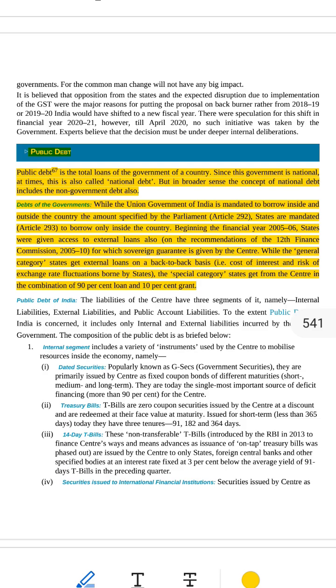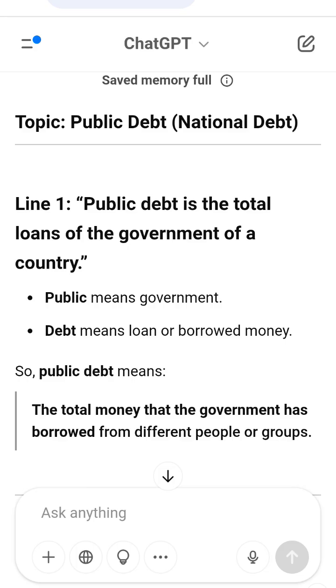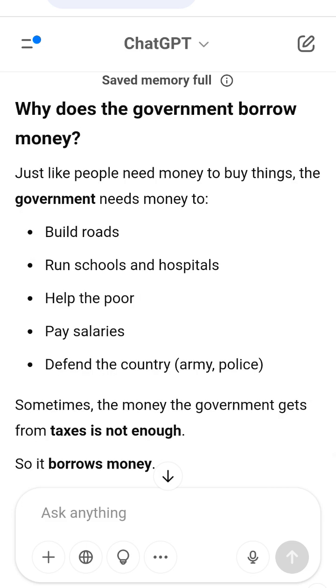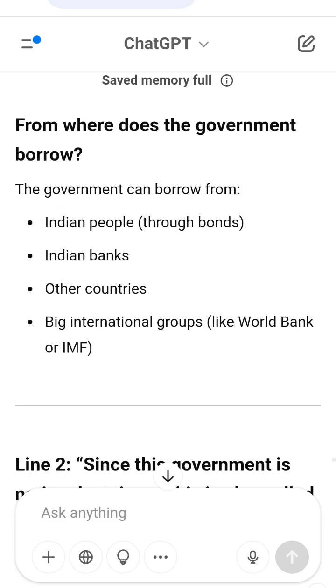Line 8. The special category states get from the centre in the combination of 90% loan and 10% grant. For special category states, the centre helps more. If they take a foreign loan, the centre gives it like this. 90% loan, this they have to repay. 10% grant. This is free money. They don't need to pay back. So centre makes it easier for poorer states.